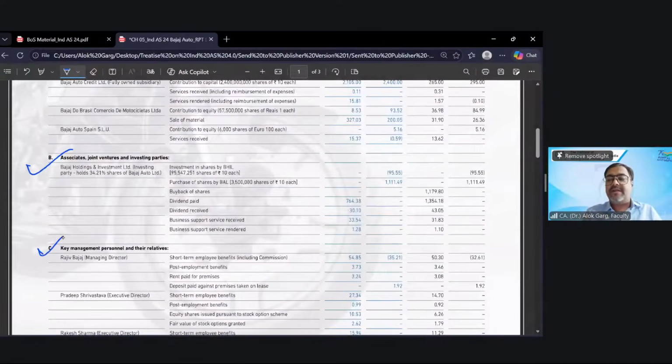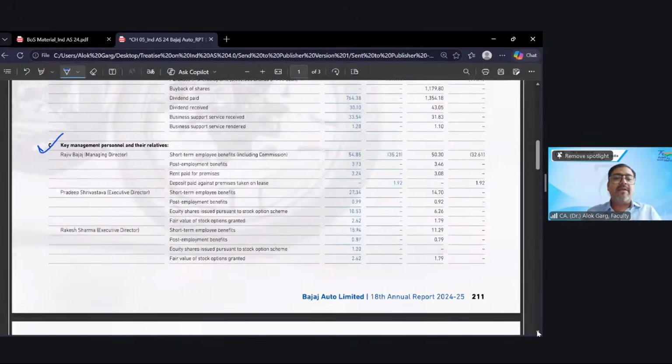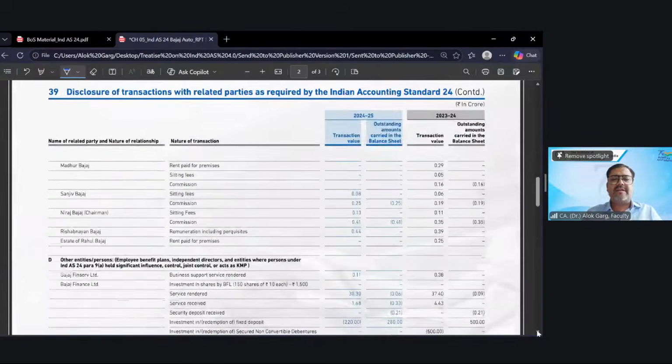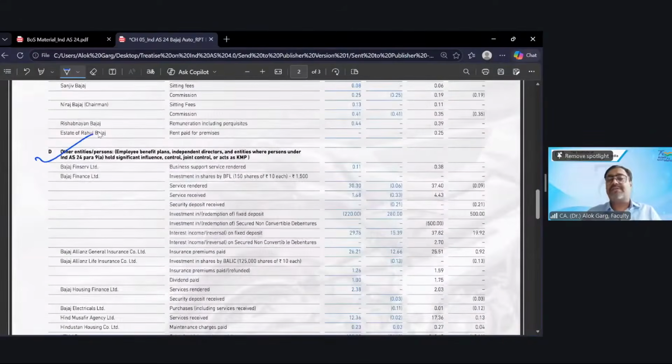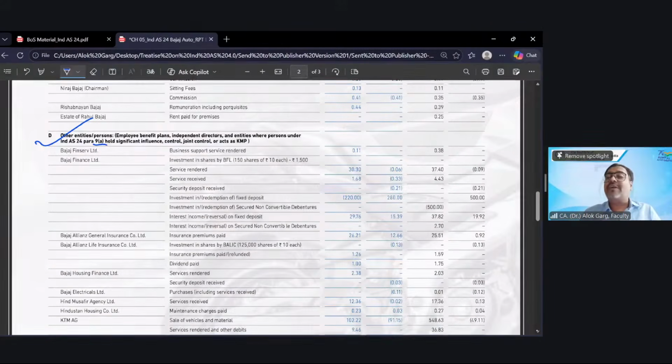Then KMP and their relatives, like Rajiv Bajaj is a managing director of Bajaj Auto and their relatives also. Then executive directors and others. So they have given this list: relatives and other entities or persons like employee benefit plan, independent director, entities where a person under Ind AS 24 para 9A holds significant influence, control, joint control or acts as a KMP. Which one is this?